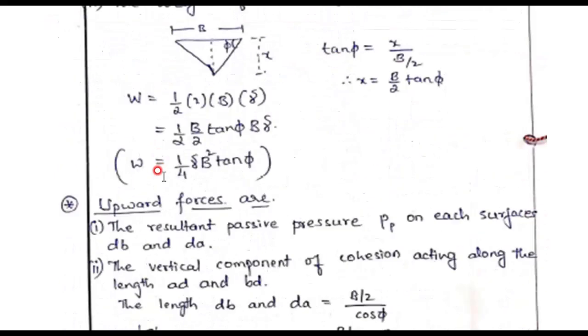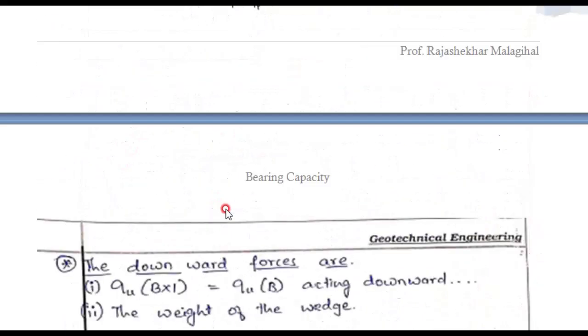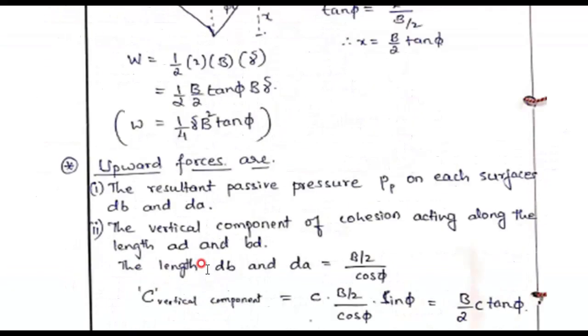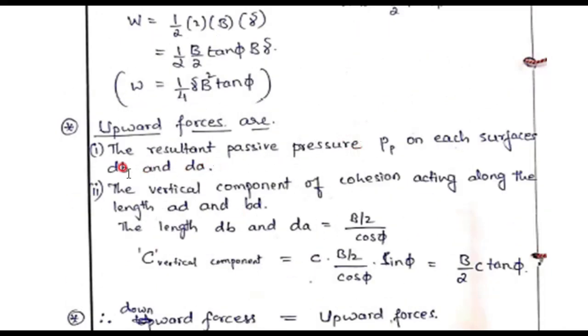Two forces are over. Then the third one is the upward forces, that is the resultant passive pressure PP on each surface, that is dB and dA. See, this is D and this is A, dB and dA. These are the two passive pressures acting on dB and dA, and the vertical component of cohesion acting along the length of dB and dA.